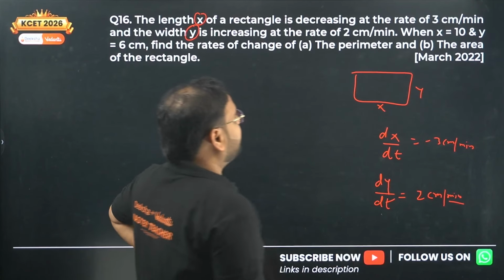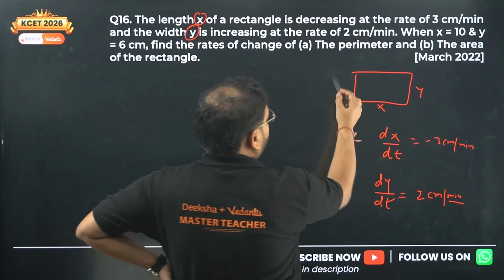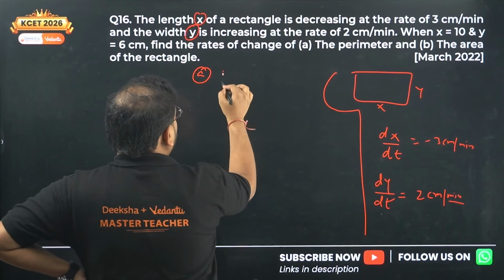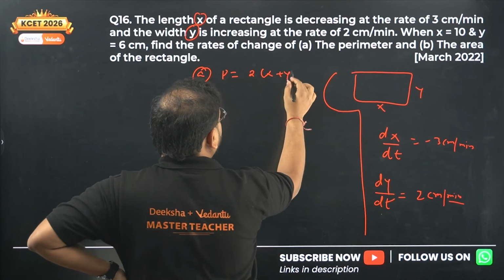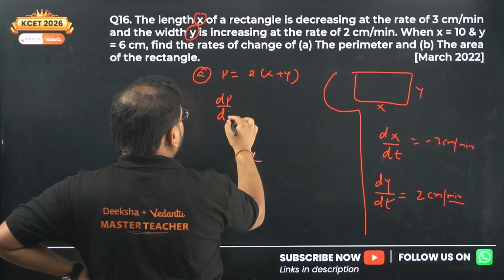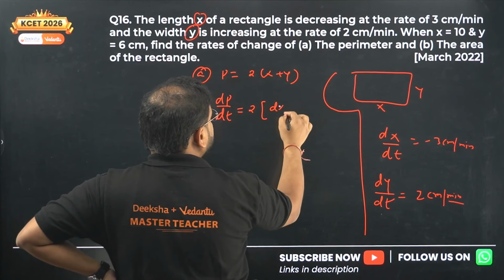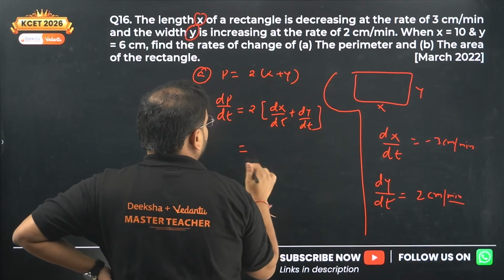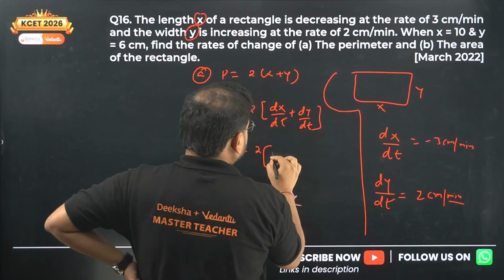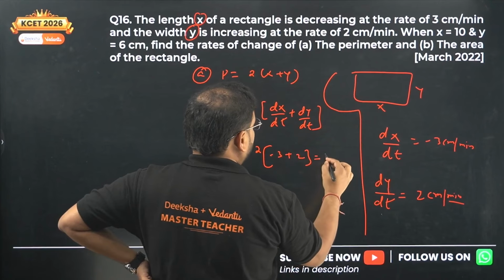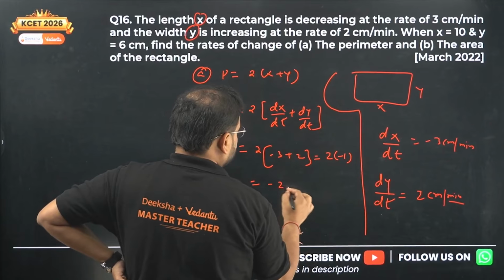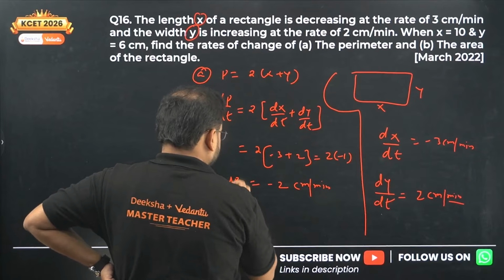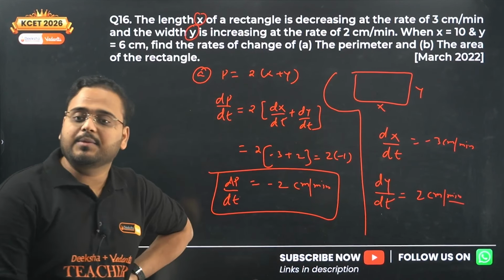per minute. Okay. When x is 10, y is 6, find the rate of change of its perimeter and the area. Let's find it out. For the first one, perimeter. Perimeter is given by 2 times of x plus y. So dp by dt, the rate of change of perimeter, is 2 times of dx by dt plus dy by dt, derivative with x and y individually. 2 times of this value: minus 3, this is plus 2. Answer is 2 times of minus 1, so this is going to be minus 2 centimeter per minute, the value of your dp by dt.